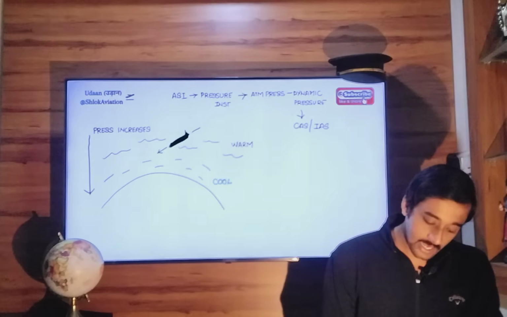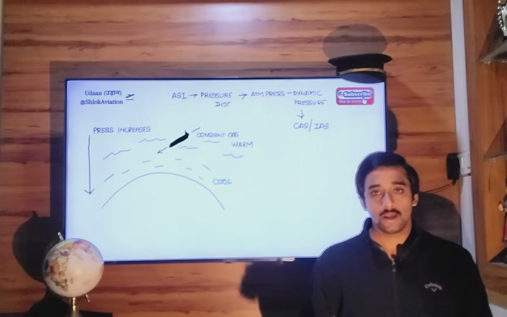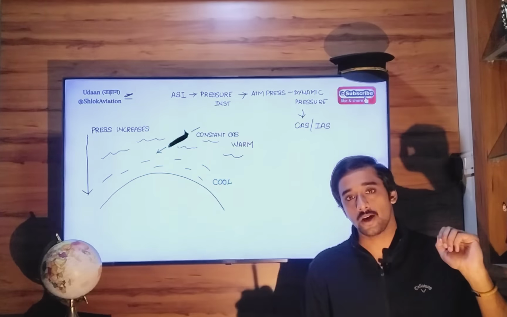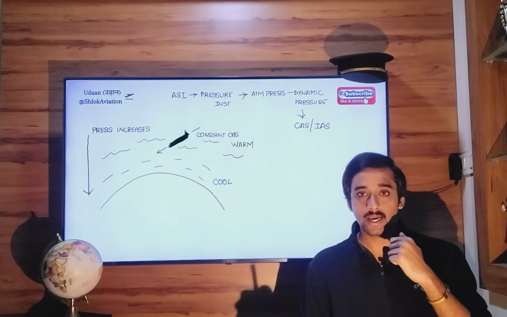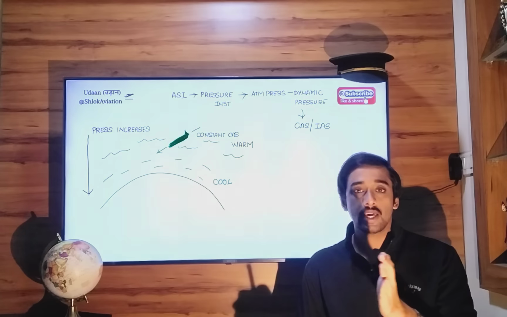Now, if you are descending at constant calibrated airspeed, what will happen to true airspeed? Now, let's say you're descending at a constant true airspeed of your aircraft. So, what will happen to calibrated airspeed? Automatically, calibrated airspeed indication will start increasing in value. Why?